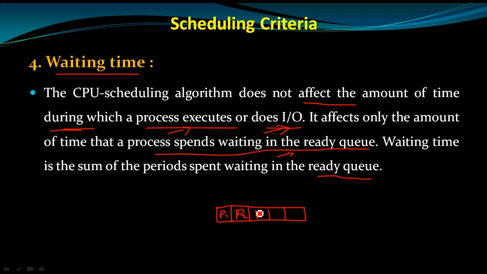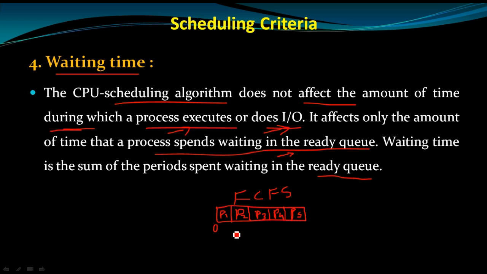Now I just want to show a simple example here. I am writing P1, P2, P3, P4 and P5, so assume that we have 5 processes. The submission time of P1 is 0, so the waiting time for P1 is 0. Assume we are using the FCFS, first come first serve, CPU scheduling algorithm.